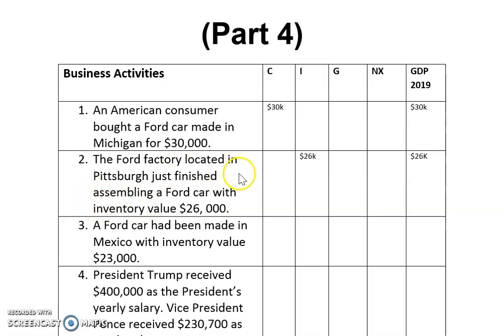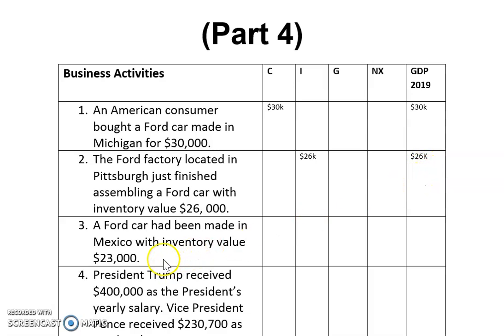The company just finished that, so it is under changes in inventory. Remember, it equals production minus sales, so it is the production. The case doesn't say anything about it being sold yet or not. It's actually just finished assembling. Because of that, we added under inventory. So that's why GDP goes up by